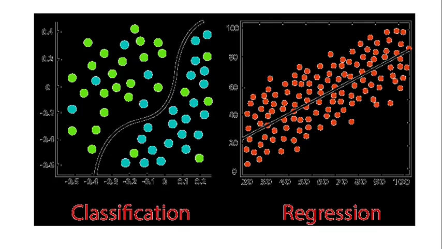Now you can see that here it is a classification, and this is how it has been classified. The green color points are on this side, and the sky color points are on the right side. The same thing happens with regression, but it is just a straight line, and we are trying to see whether this straight line is actually representing the data or not. Whether all the data are close to the straight line or not.